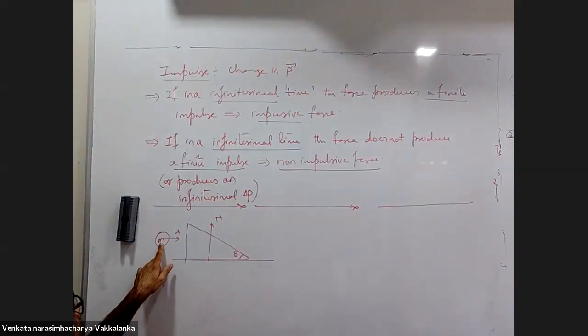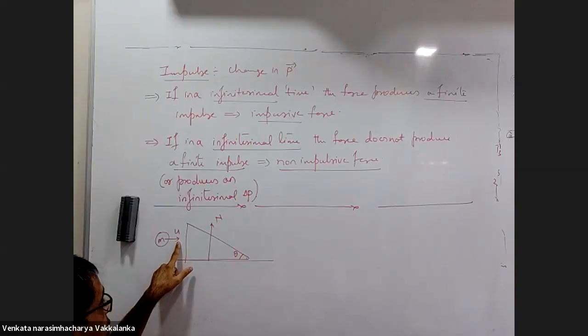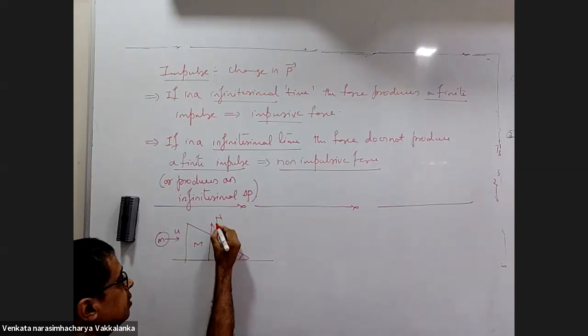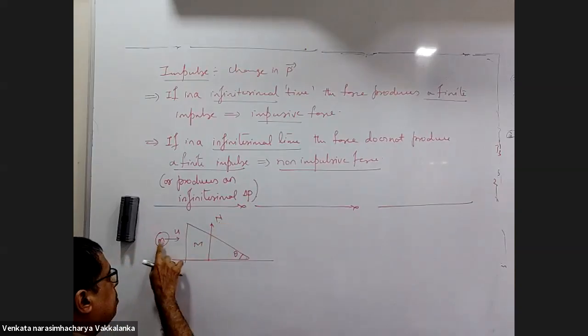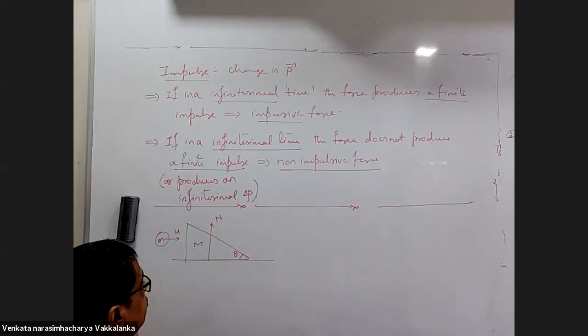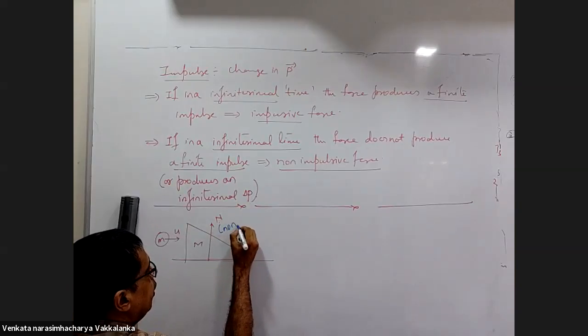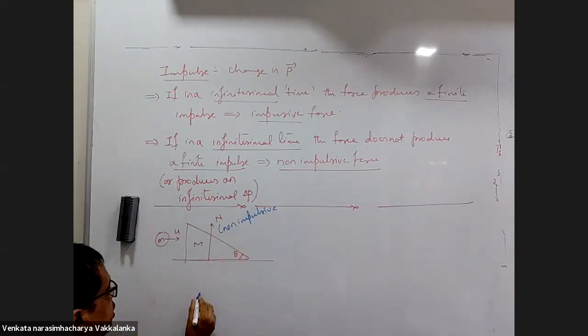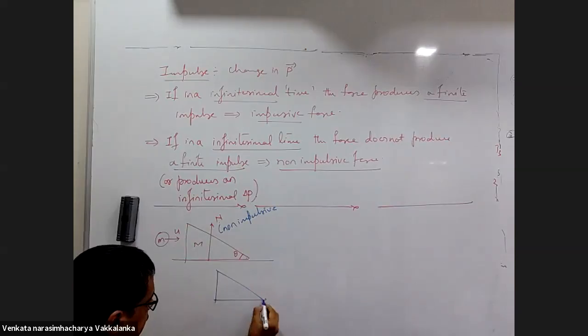No, listen. Small m is moving with a velocity of u. It collides with capital M. This normal force before the collision and after the collision is non-impulsive. Then what is impulsive in this particular case?